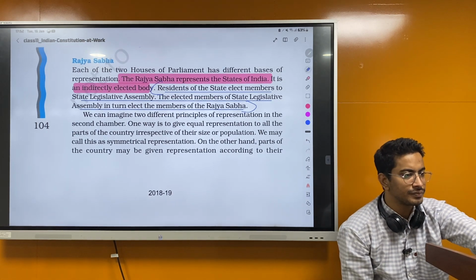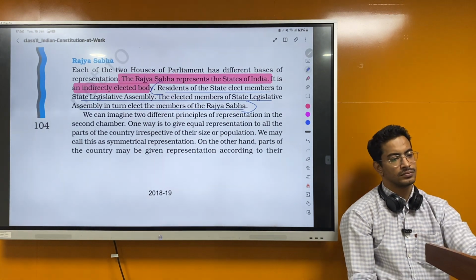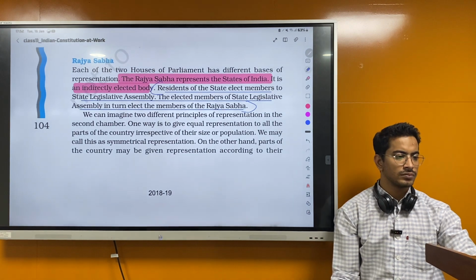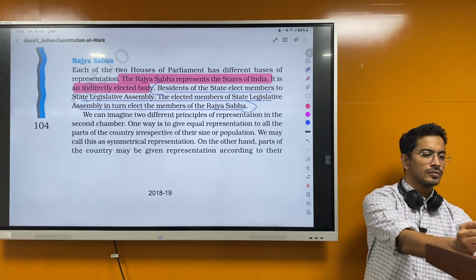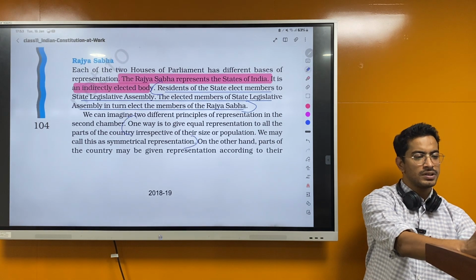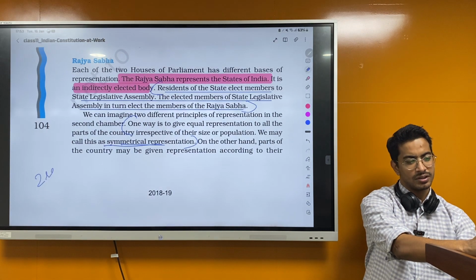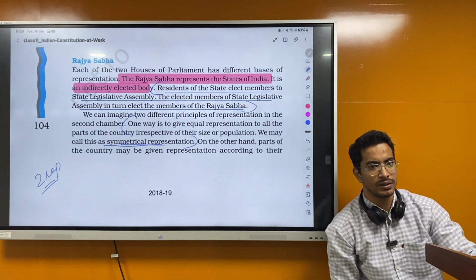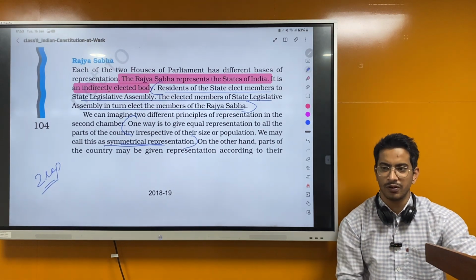We can imagine two different principles of representation in the second chamber. One way is to give equal representation to all the parts of the country irrespective of their size or population. We may call this a symmetrical representation. This happens in the USA. Every state has two representatives. There are 50 states, and it is fixed irrespective of their population.